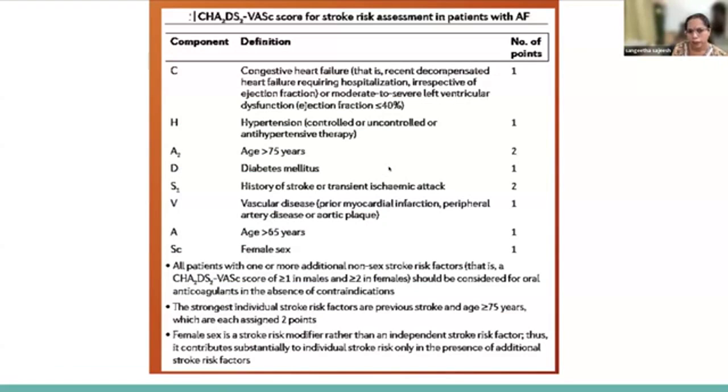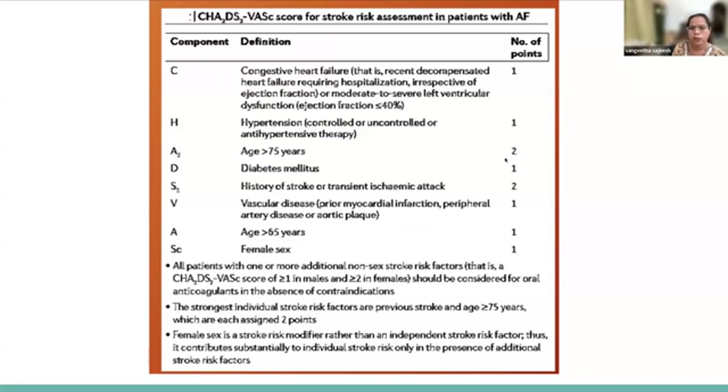So when you have a chronic kidney disease patient with atrial fibrillation, this is the scoring system for assessing stroke risk, that is the CHA2DS2-VASc score. That is, C is congestive heart failure, H is hypertension, A is age more than 75 years, D is diabetes mellitus, S is history of stroke or transient ischemic attack, V is vascular disease, A is age more than 65 years, and S is female sex.